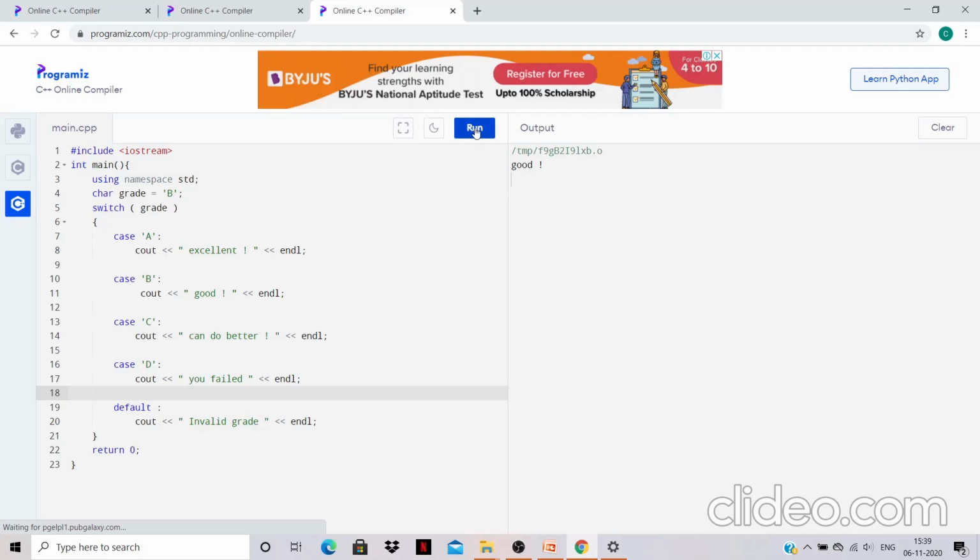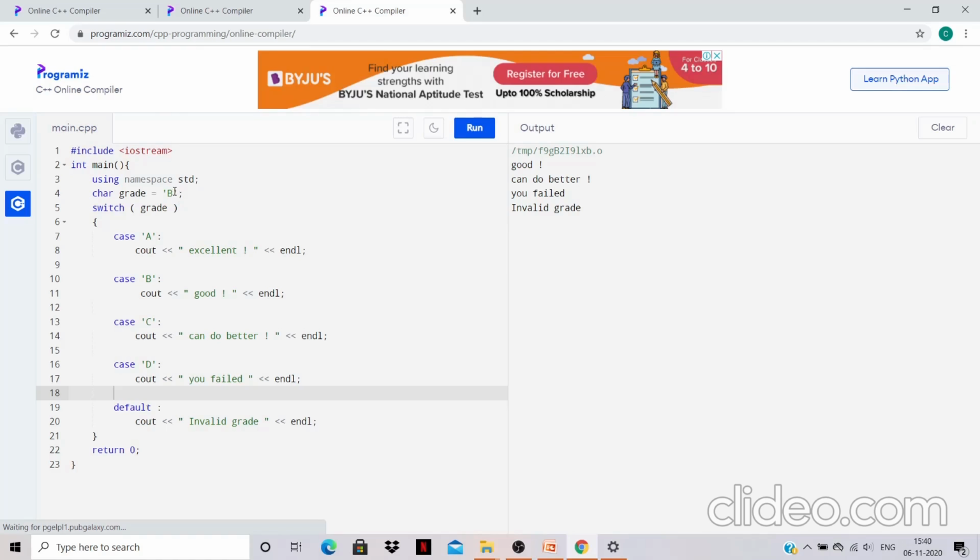So now let us run the program. See, after good, can do better, you failed, invalid grade. Because now we have removed our break statement, all the statements after our good statement will be printed.